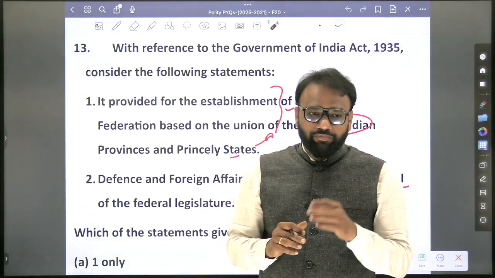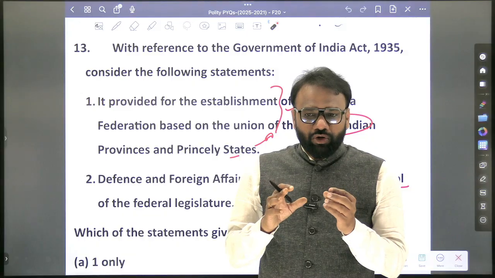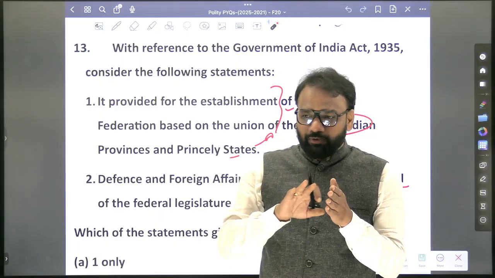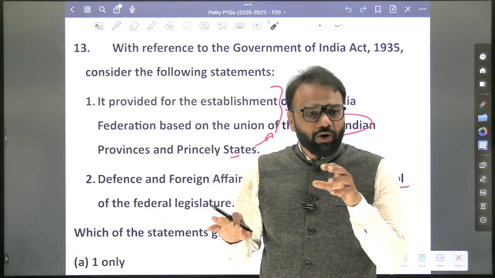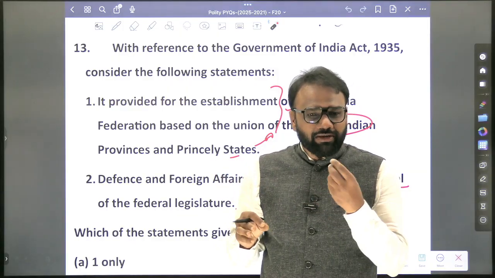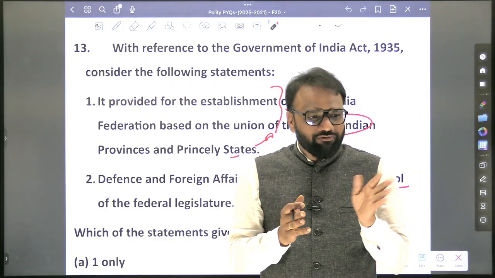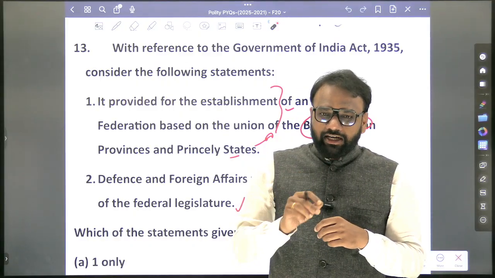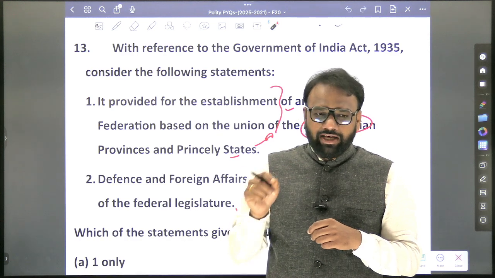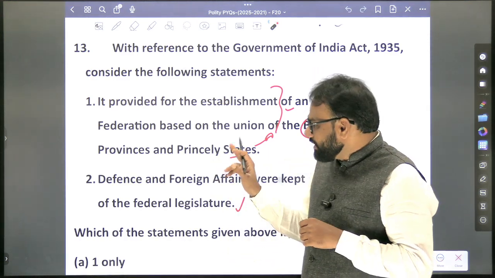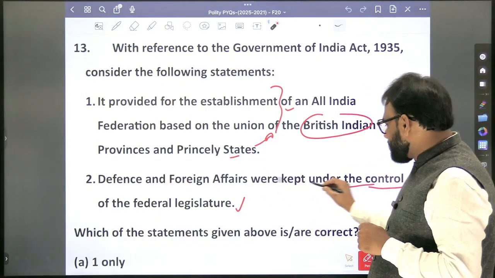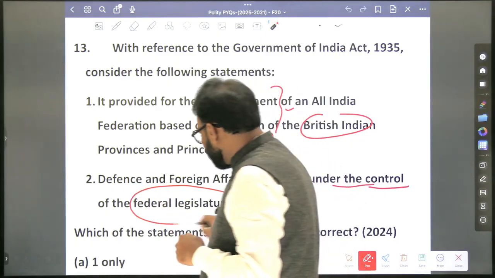Why have you made such a law? So here in case of transferred subjects, whatever laws the governor is making, he is responsible to the legislature. Just as the council of ministers is responsible to the Lok Sabha, similarly the governor is responsible to the legislature with respect to which subjects? Transferred subjects. When it comes to reserved subjects, he can make law as per his wish. Similarly, in 1935, diarchy was introduced at the center. At the provinces, diarchy was removed and diarchy was introduced at the center. Now they are focusing on the diarchy of the center. So defense and foreign affairs were kept under the control of the federal legislature. What does it mean?